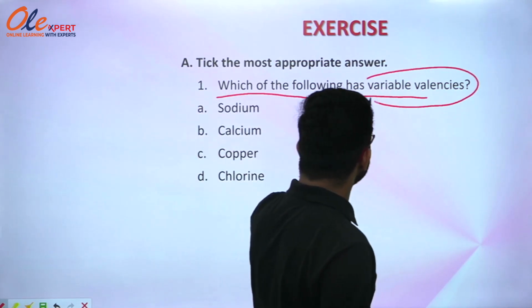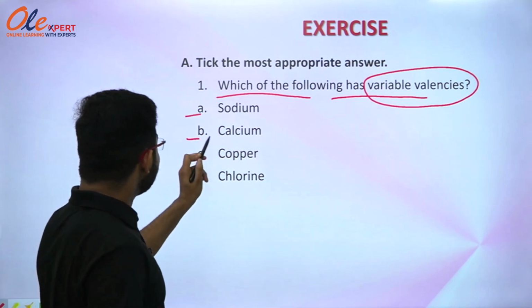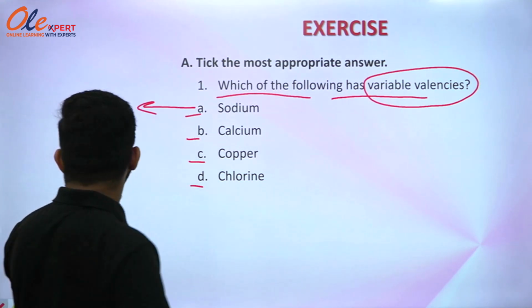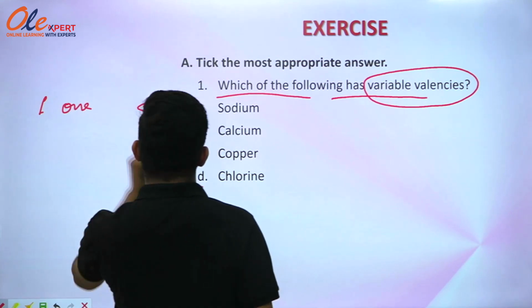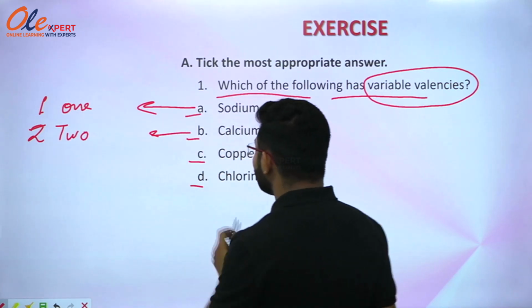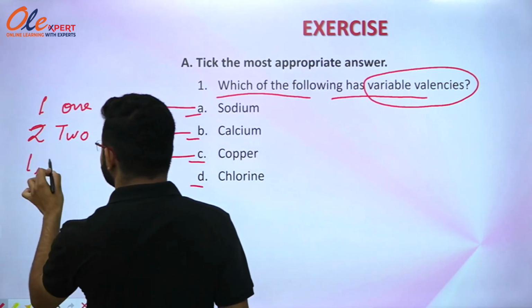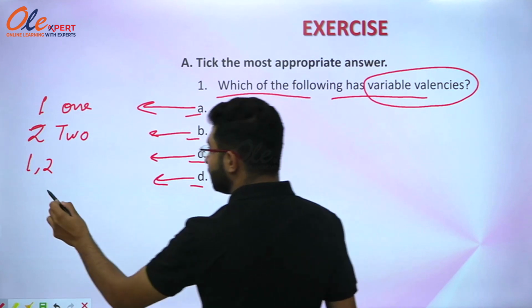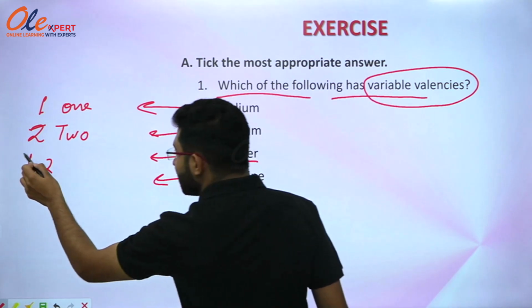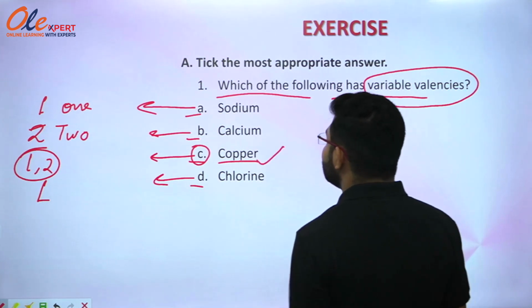We have studied that some elements have variable valencies. The options are sodium, calcium, copper and chlorine. Firstly, sodium has a valency of 1, calcium has a valency of 2. Copper has a variable valency of 1, 2. Chlorine has a valency of 1. So you can clearly see that option C, copper, shows variable valency, that is 1, 2. That's why option C, copper, is the correct answer.